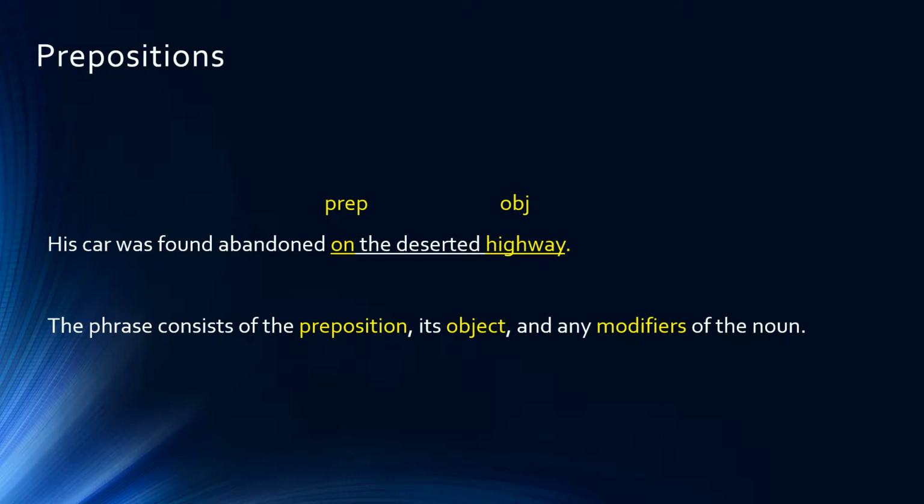Highway is the object of the preposition, and the two words the and deserted are modifiers of the object: the highway, the deserted highway. So all of those words, on the deserted highway, make up the entire prepositional phrase in this particular sentence.